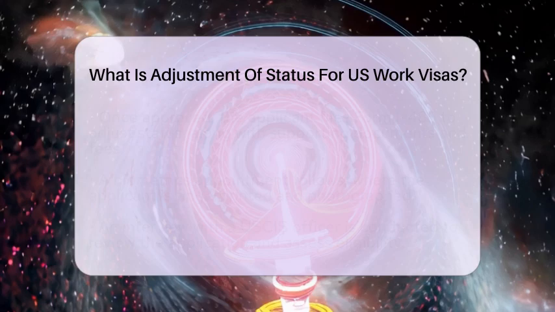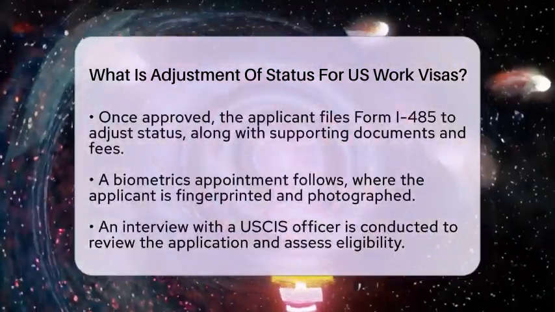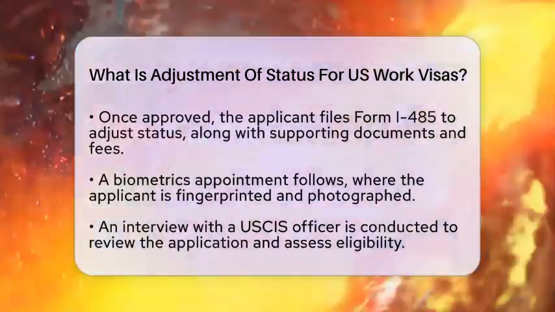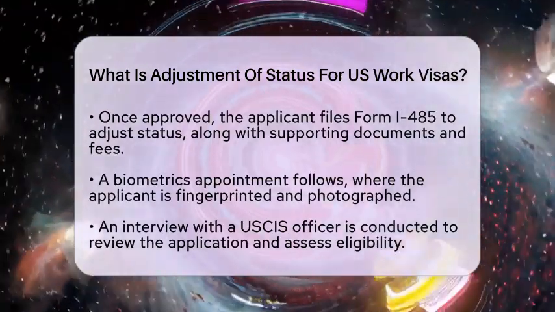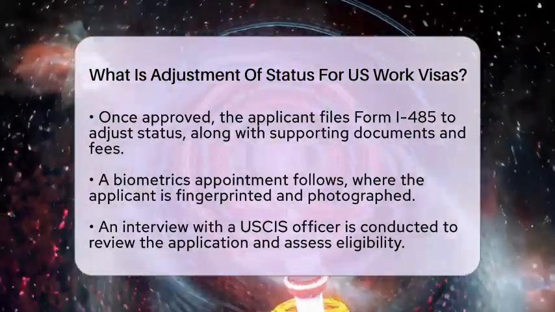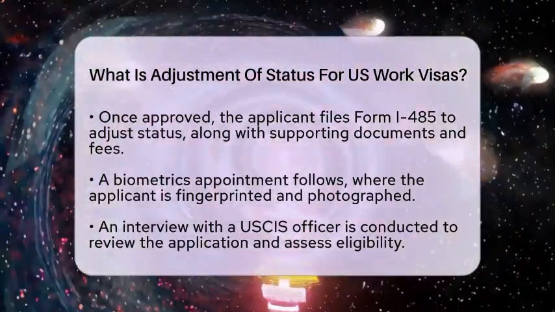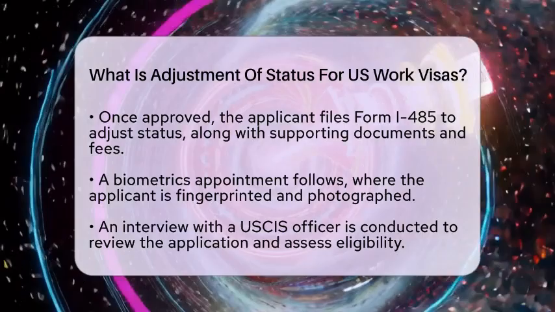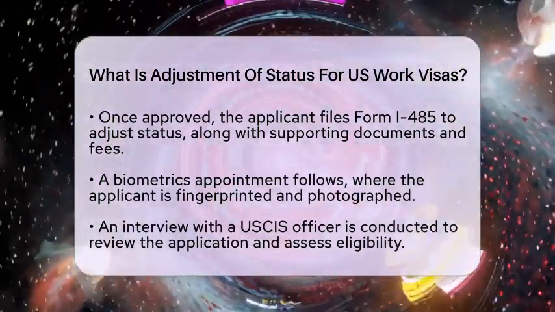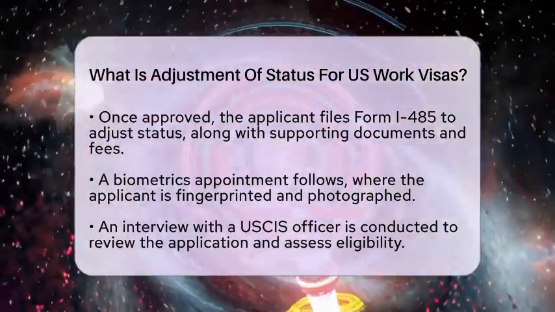This form is submitted to U.S. Citizenship and Immigration Services along with supporting documents, such as proof of lawful status, medical exams, and applicable fees. After that, you will have a biometrics appointment where you will be fingerprinted and photographed to verify your identity. An interview with a U.S. Citizenship and Immigration Services officer will follow. During this interview, the officer will review your application and ask questions about your background and eligibility.